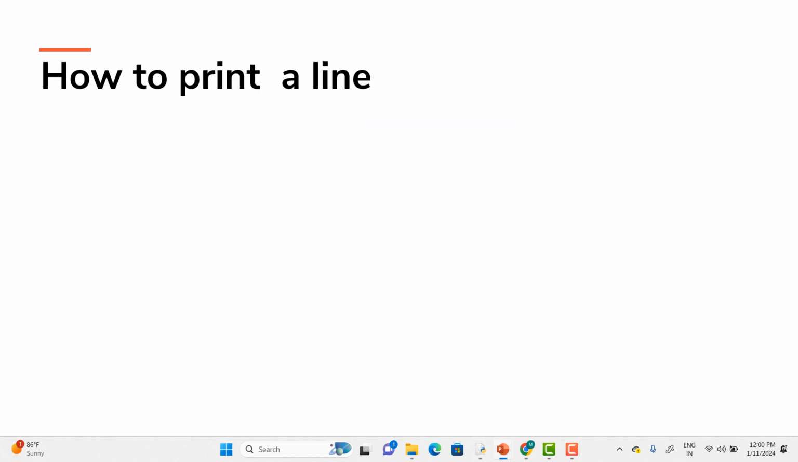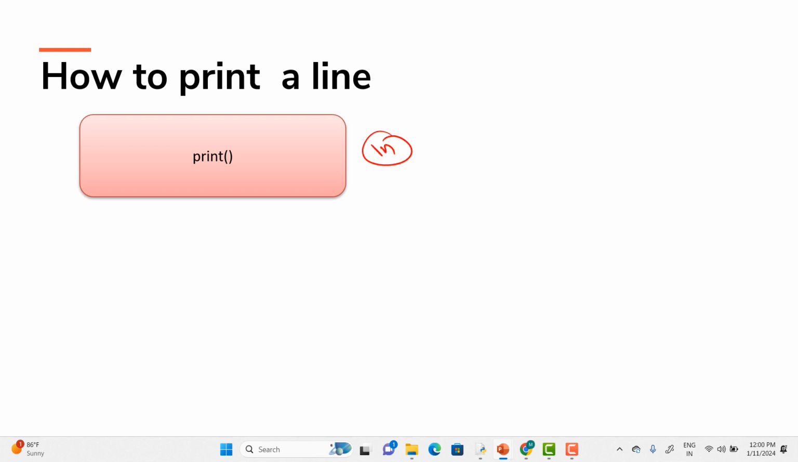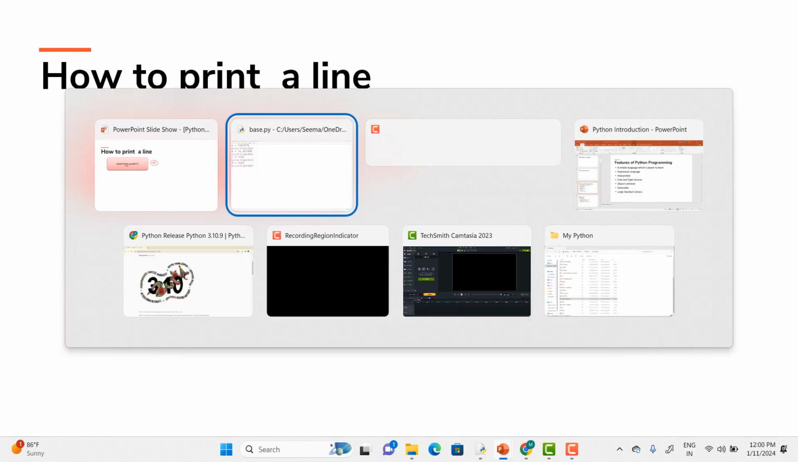Now in this we will be discussing how to print a line. Basically, in other programming languages like C, C++, and Java, we have to use a \n for entering into the next line. Whereas in Python, by default, if you use the print function, it will enter into the next line. Here you have seen, right?